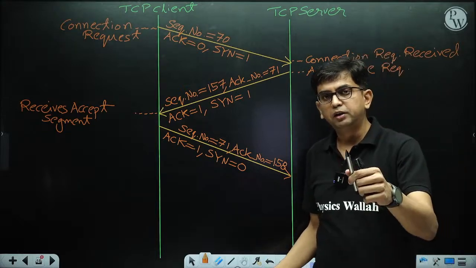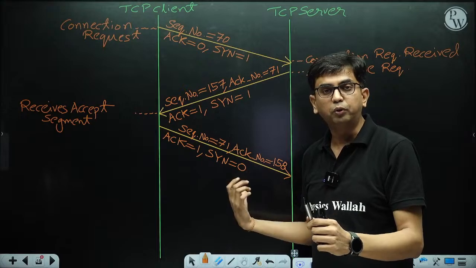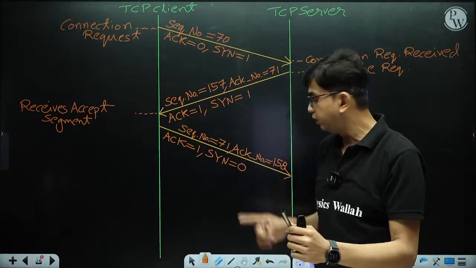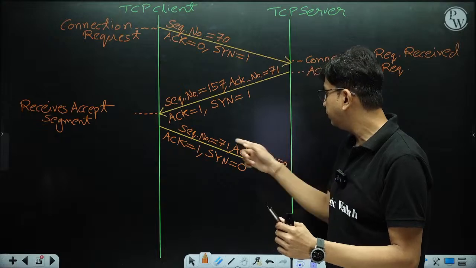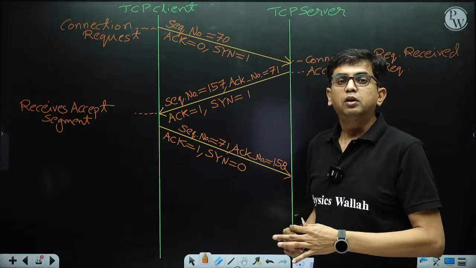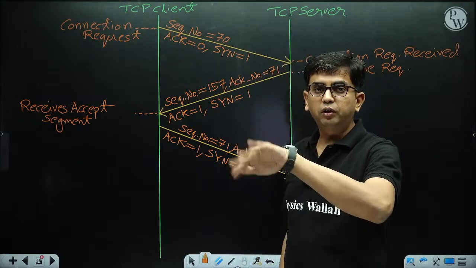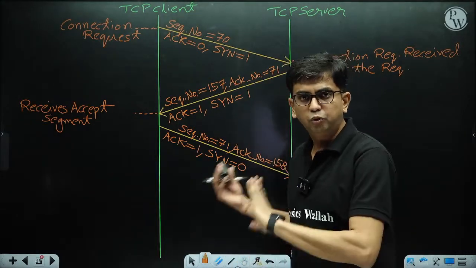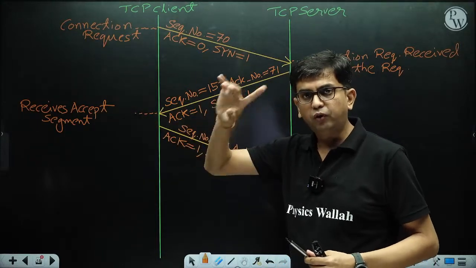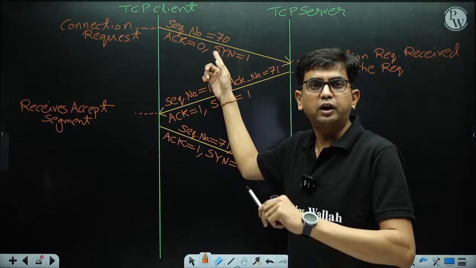But remember, the data put in the payload field, the first byte of the payload, that sequence number is 71. This is the connection segment, the first segment, and it does not contain any data.